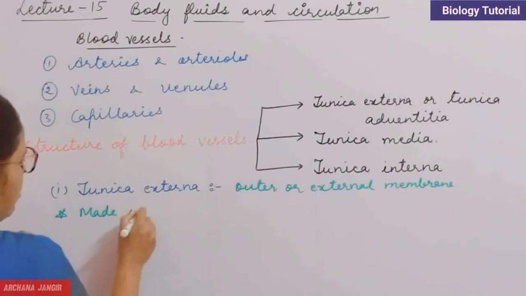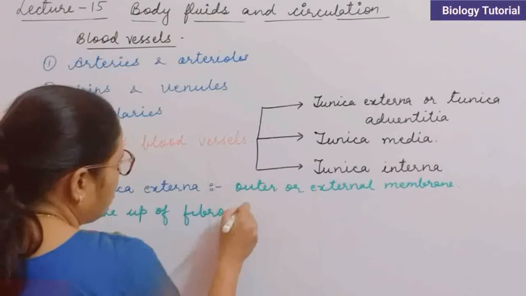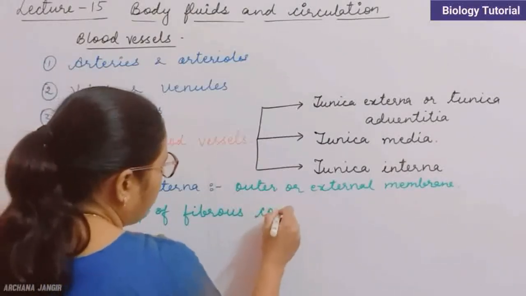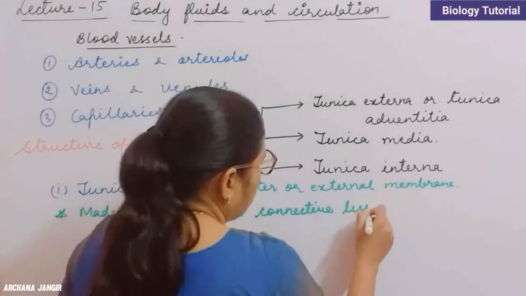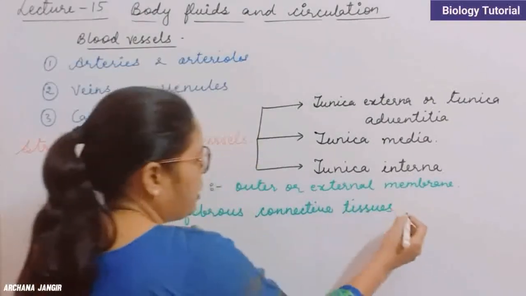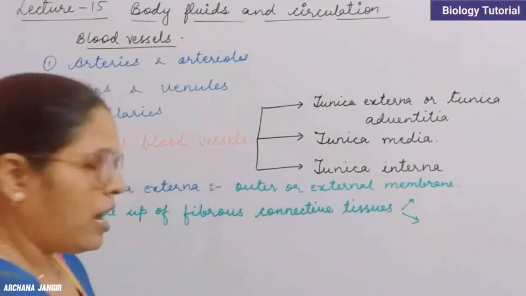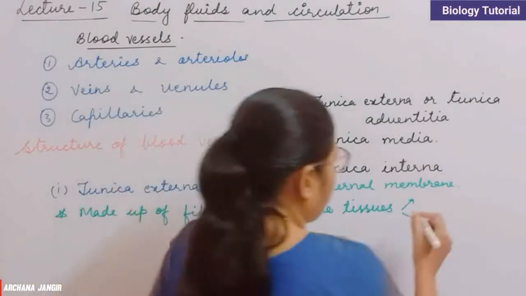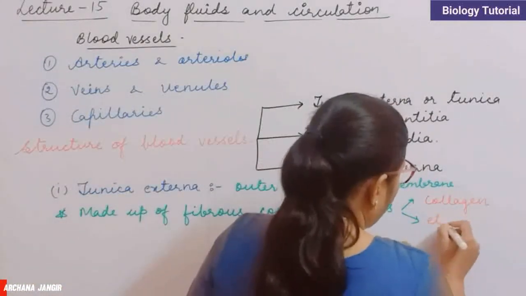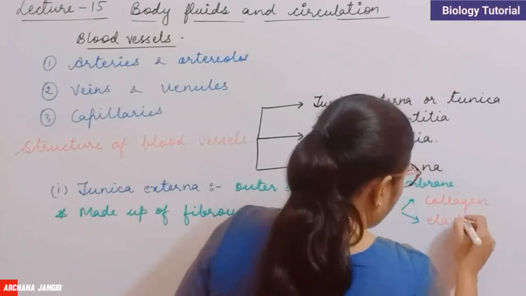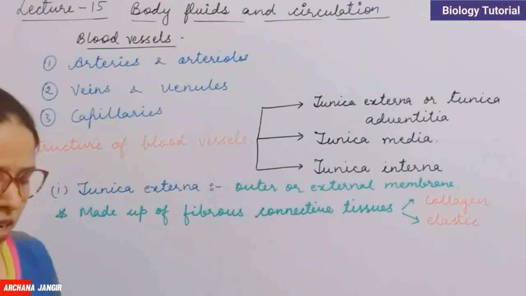These connective tissues are mainly of two types, which are elastic fibers and collagen fibers. So both of these fibers make the tunica externa.